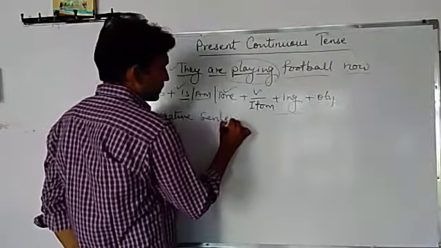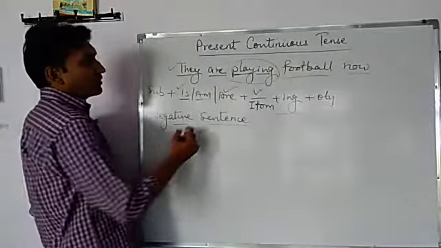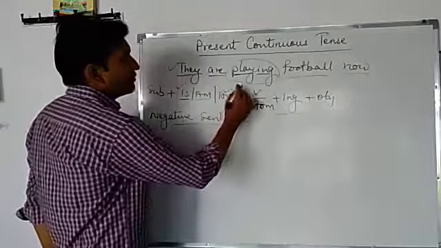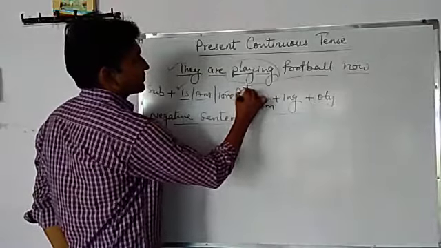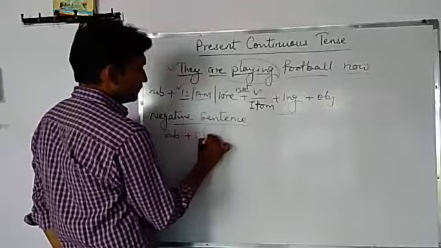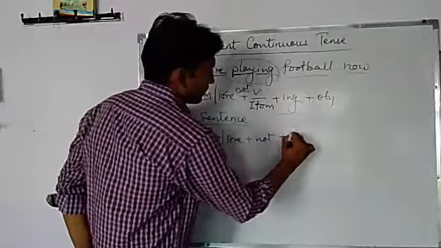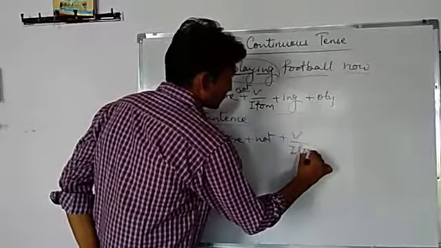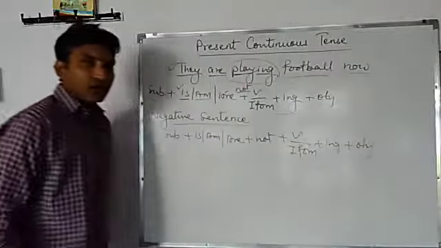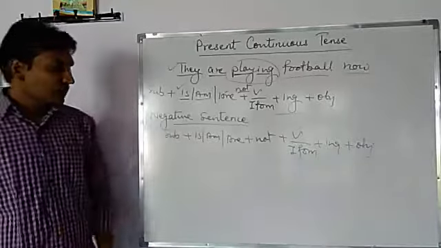Negative sentence. In negative sentences, we will make a little change in the formula of positive sentence. We will place not here. So the formula will be subject plus is, am, are plus not plus first form plus ing plus object. This is the formula for framing negative sentences of present continuous tense. Write some sentences.